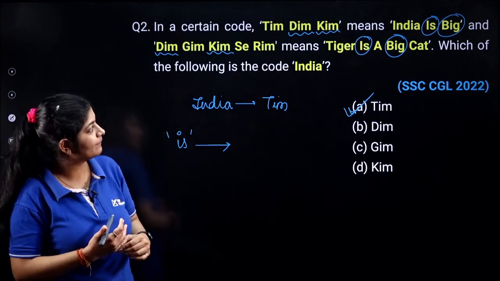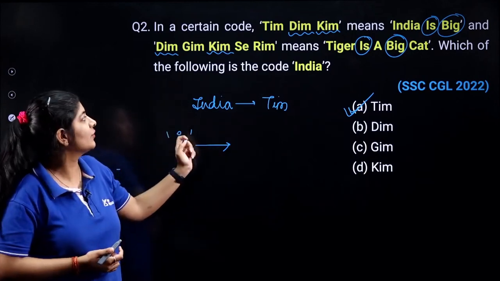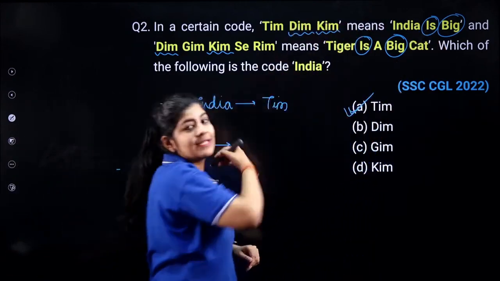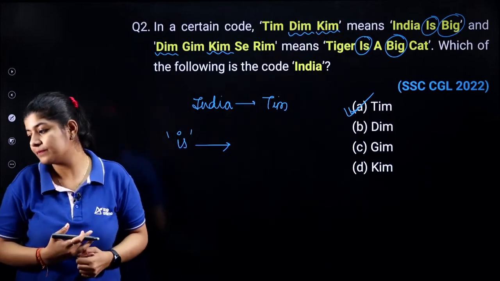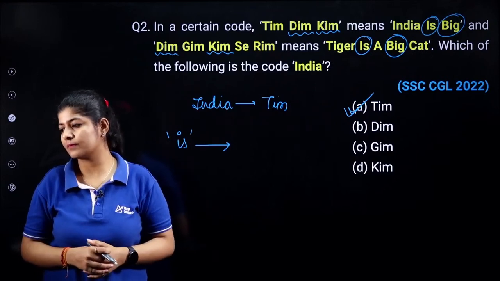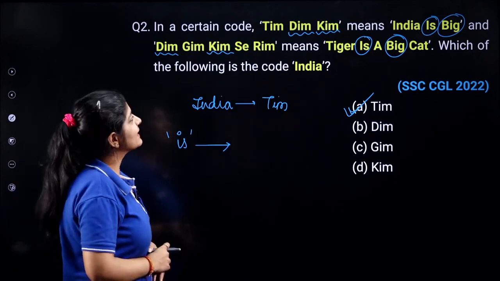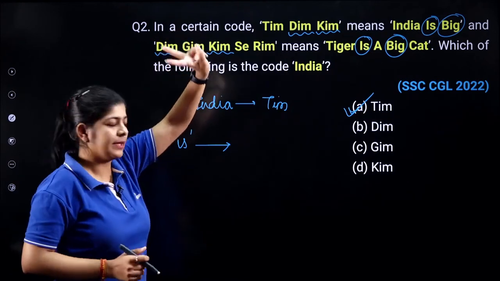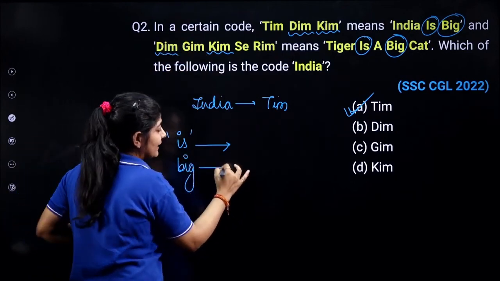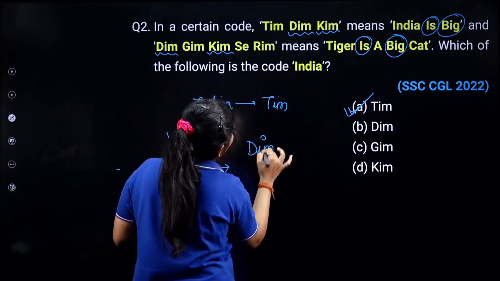Okay, Bhargav, Gim. Okay, but I'm asking for is. Bhargav, look at the question carefully. Here I am asking the code for is. Is is used over here also. Do we have Gim in this line? No. So how can we say it as Gim? So in these two lines, two words are common. One is is and the second one is big. And the codes used for both of them are dim and Kim.